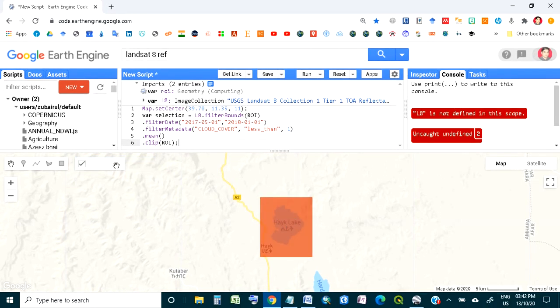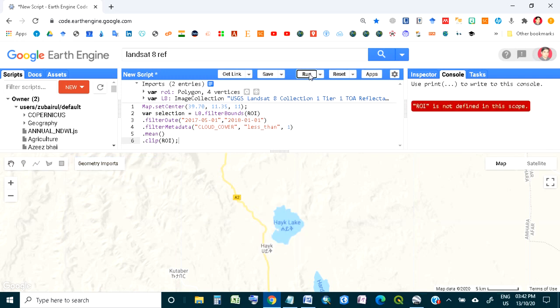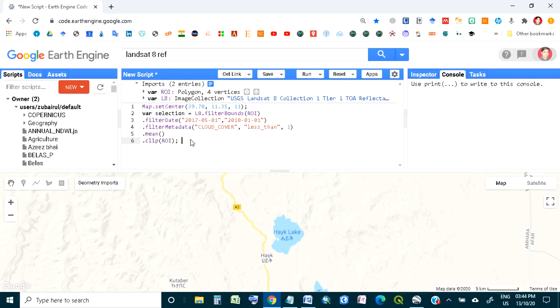Now if I run this script, it says that region of interest is not defined. Why? Because here ROI is capital, here it is small, so I can make it capital here, region of interest. Now again I will run it. As you can see, I have given this code here, I have filtered all my data, and if I run it, it will not display, because to display I need another code. So we are moving to the third step.